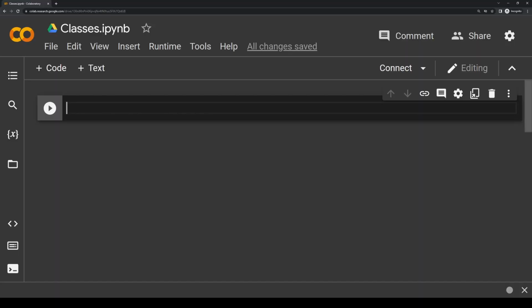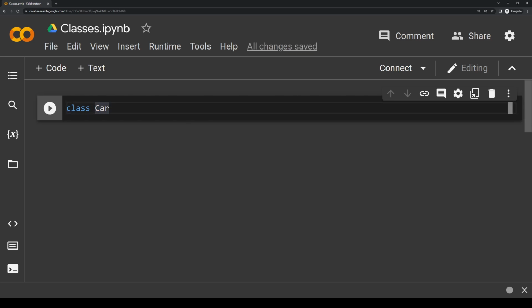So the first example I used for a class was the idea of having a car class. So let's write out an actual car class in Python. To begin writing a class in Python, we use the convenient class keyword like this. Then we write whatever we want the class name to be. In our case, we'll name this class Car. And note that with classes in Python, it's a good practice to always capitalize the first letter of the class. This helps differentiate between functions from a user perspective, since functions should always start with a lowercase letter.